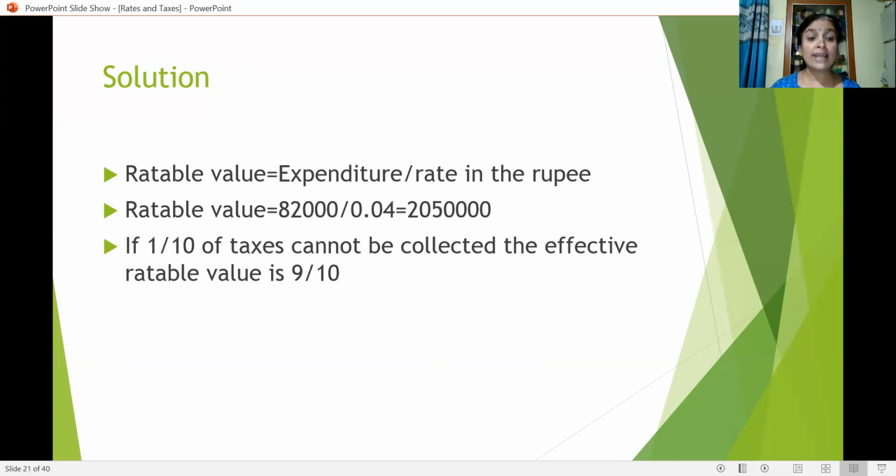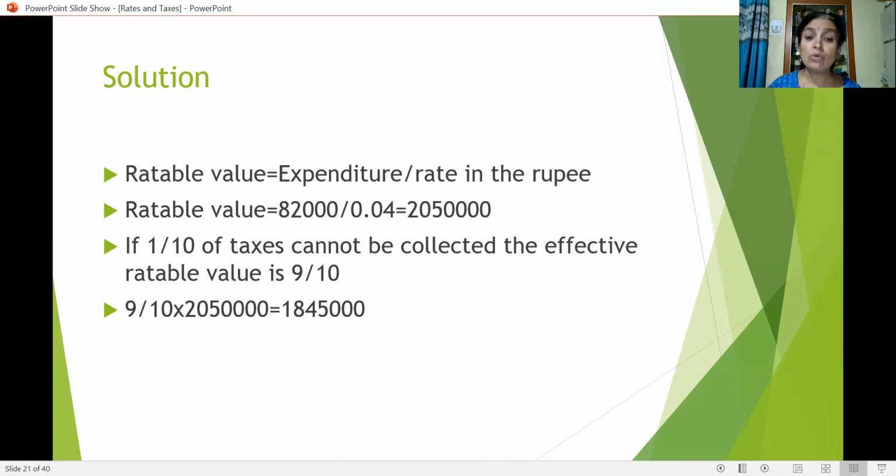If 1/10 of taxes cannot be collected, the effective rateable value is 1 minus 1/10, that is 9/10. So 9/10 into 20,50,000, then we will get how much can be collected, that is 18,45,000.